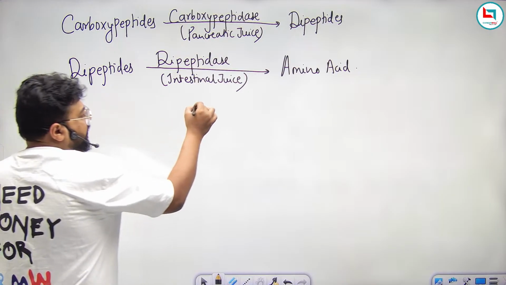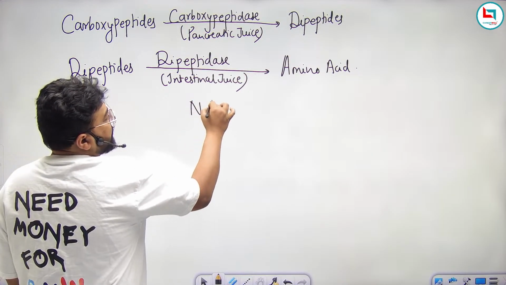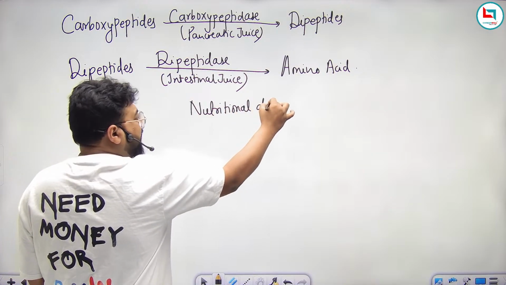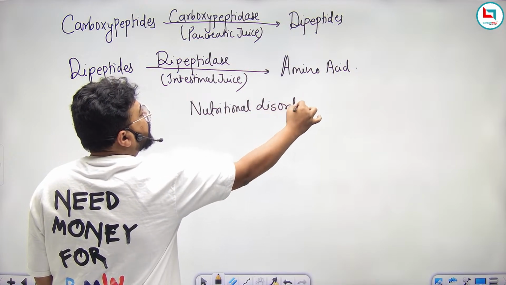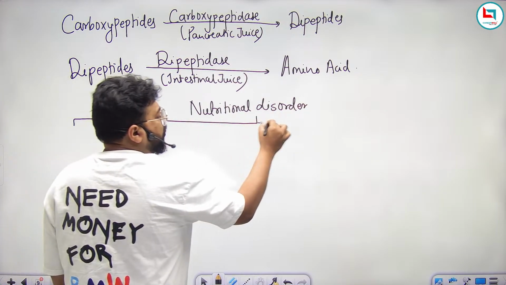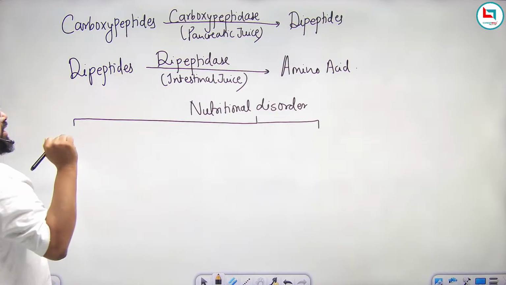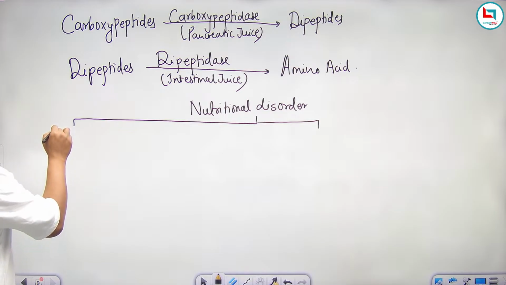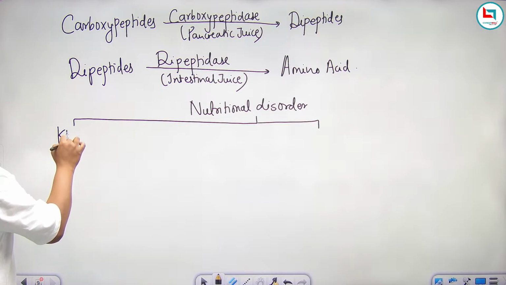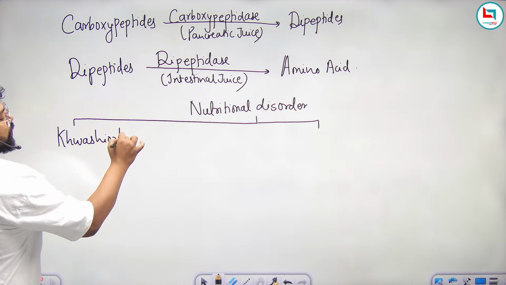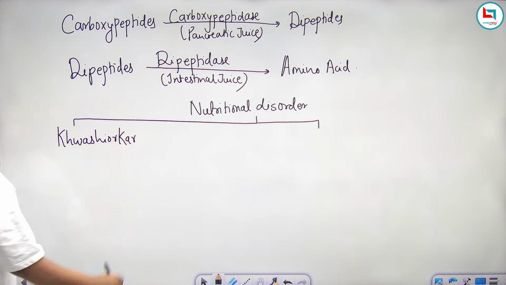Now, the last thing of this chapter is two famous nutritional disorders. There are many disorders related to digestive system like vomiting, constipation, jaundice, which is commonly known as pilia in Hindi. But these are two famous nutritional disorders: kwashiorkor and marasmus.